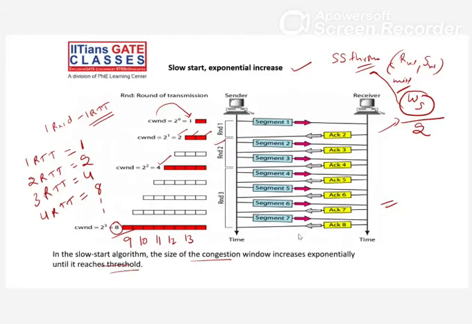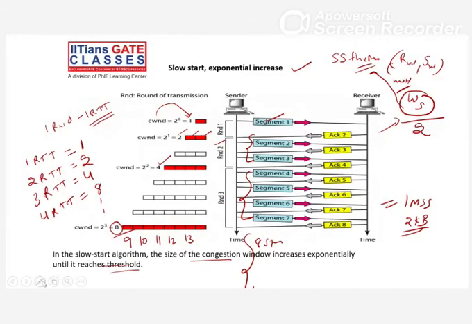So you can see there is only 1 segment from the sender, then in the second round, or RTT 2, 2 segments, then round 3, 4 segments, right? In the next one you can say 8 segments. Let's say 1 segment is 2 KB, one maximum segment size is 2 KB. Now 8 segments means 16 KB of data we can send at that time. It means there is no congestion on the router, the path is free, so that much data we can send, right? So how we detect this, we will see.